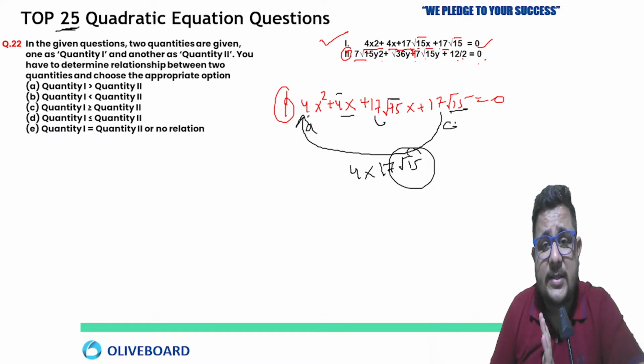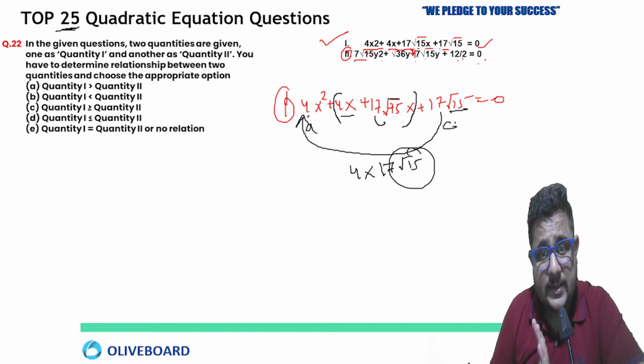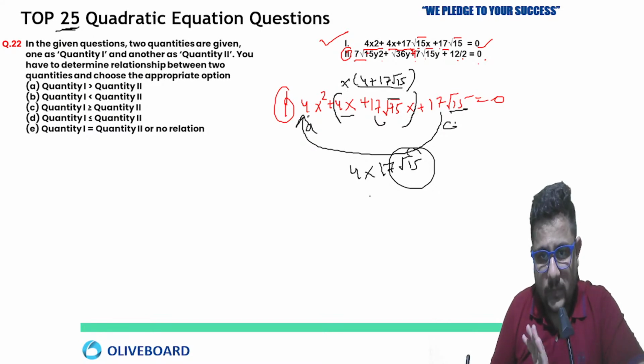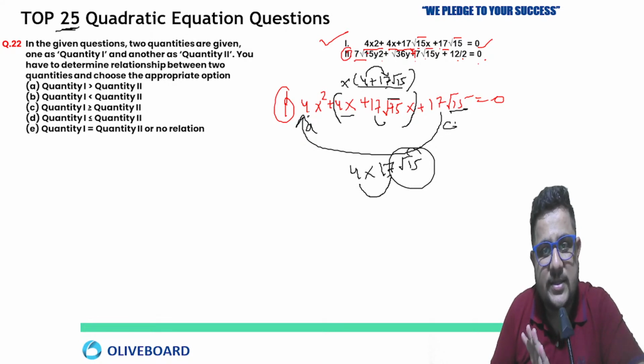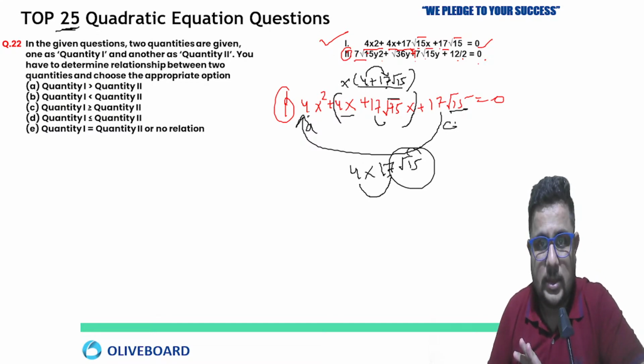Already what is given here: 4x plus 17 square root 15x. So take x common, and what you will get is 4 plus 17 square root 15. This is what you get in multiplication of a and c, and in addition also you are getting it directly. So the equation is already solved, it is directly given. The factors are 4 and 17 square root 15.